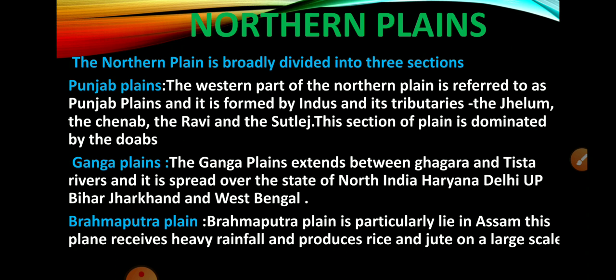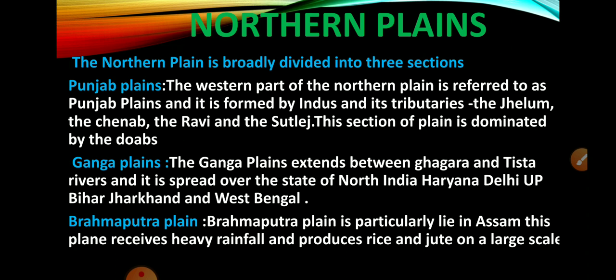Doab is made up of two words. Do means two, Ab means water. So Punjab is also made up of two words. Panj means five and Ab means water. So Doab means the land area which is between two rivers.